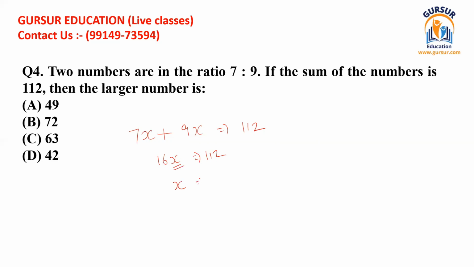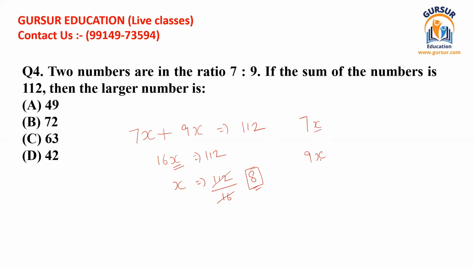To find that, we keep x on the left hand side and take the 16 to the right hand side as a denominator to 112. When we do that, we can reduce 112 by the table of 16, and we get the value 8. So the value of variable x should be 8.